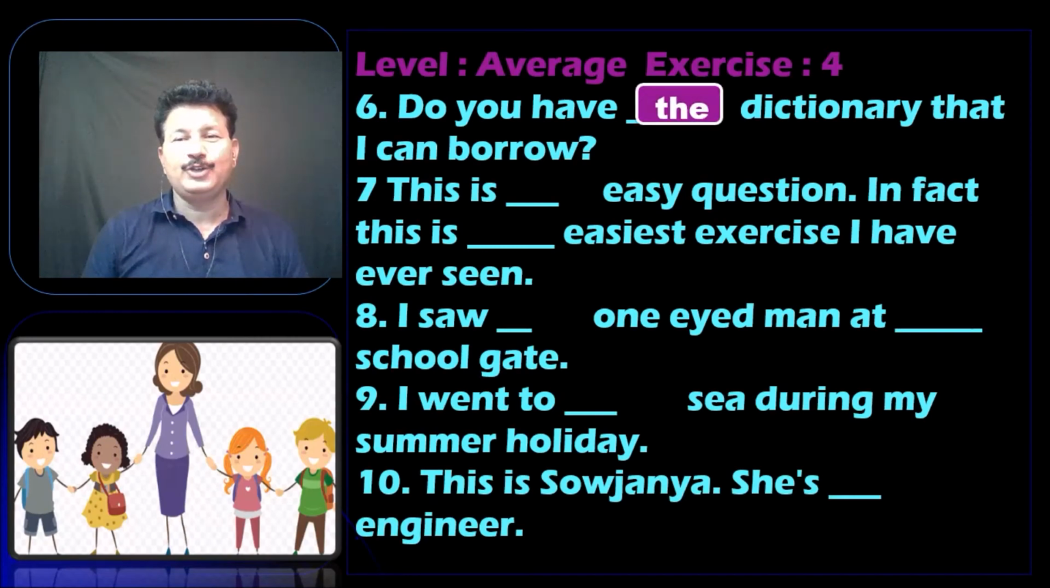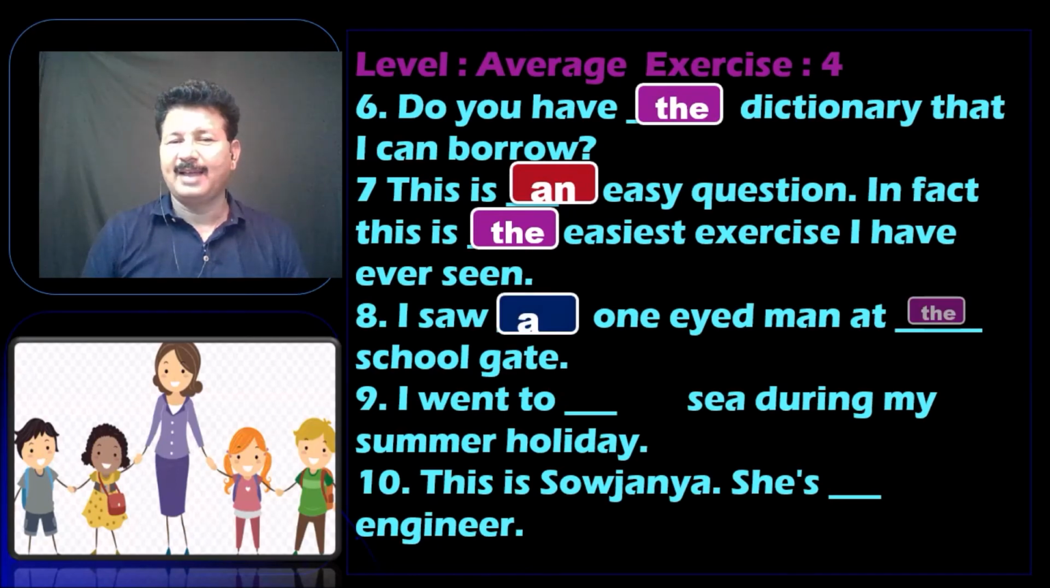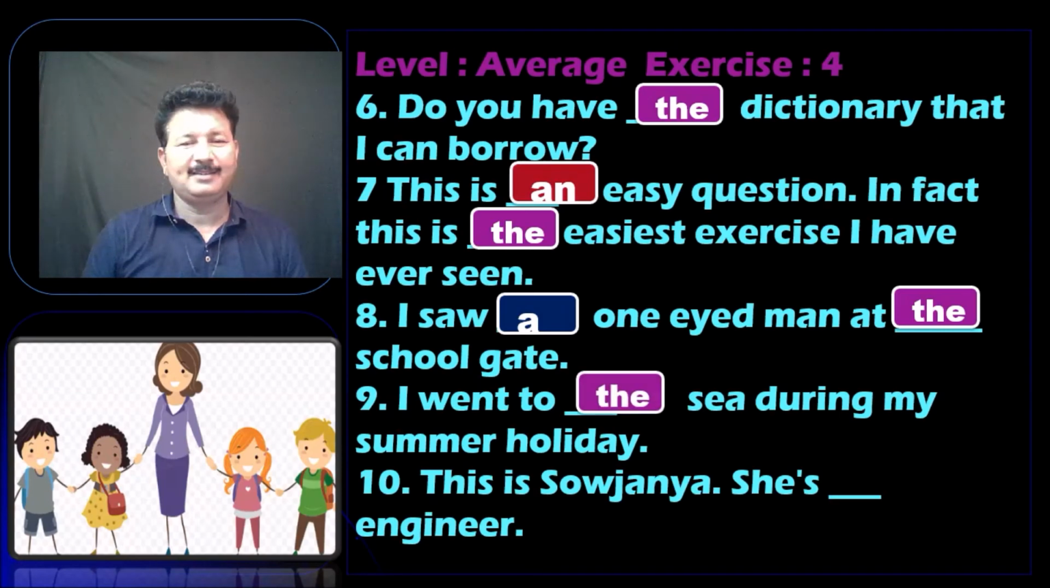The first one is, do you have the, and the next one is an easy question, and in fact this is the easiest exercise. I saw a one-eyed man at the gate. I went to the sea, and this is Saujanya. I know that she is an engineer. Right?